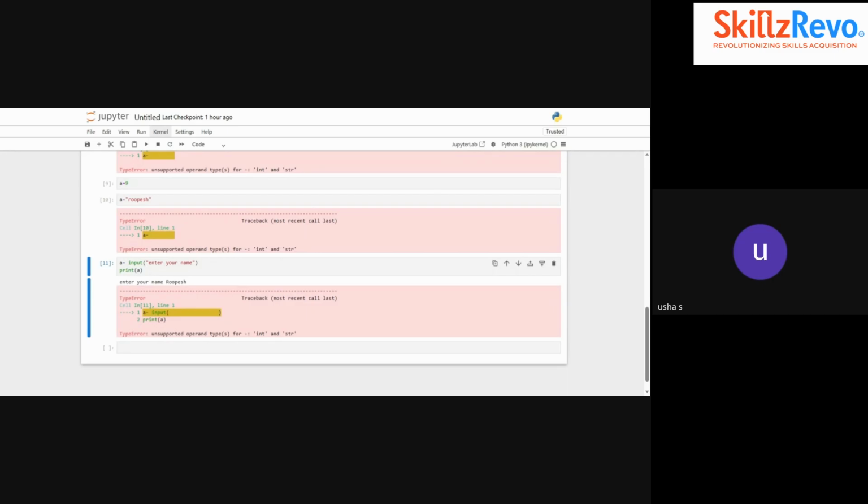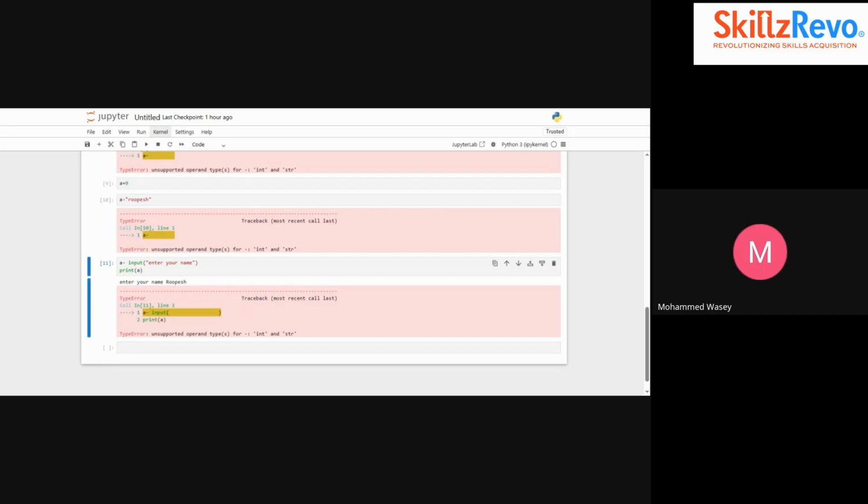After entering my name, see the blank line is getting printed and then my name is getting printed. Everybody following with me? Let me give this in the chat box. Copy paste in your editor. Whether it is working fine for you or you are facing an issue, please tell me.